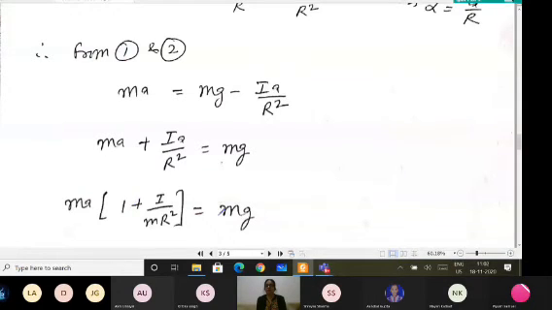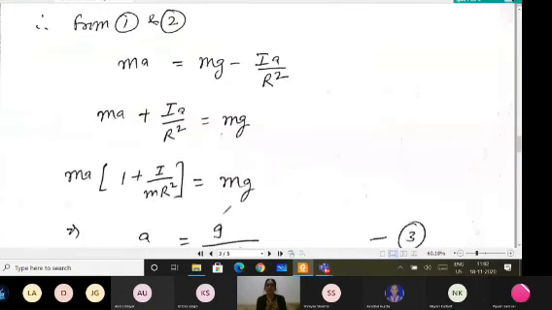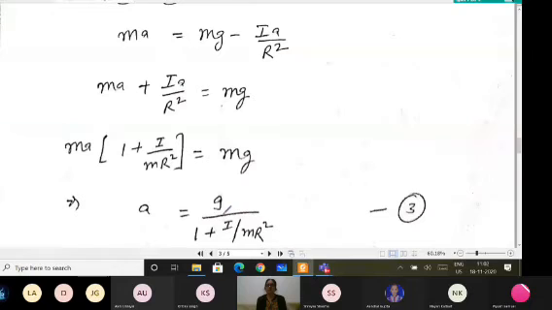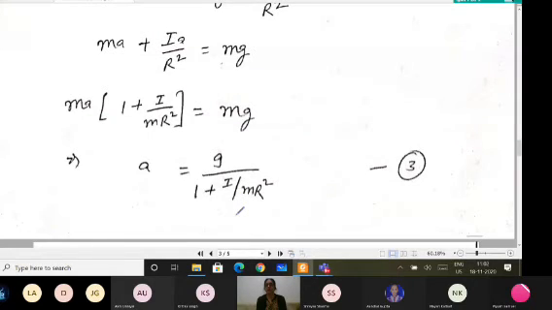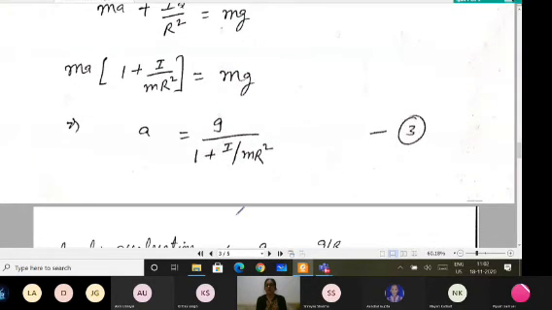So m on both sides gets cancelled, and a equals g divided by 1 plus I upon mr square. This is the expression for the linear acceleration with which the mass will come down. For different bodies, like here I have the cylinder, so I can put half mr square and I will be able to get the result.